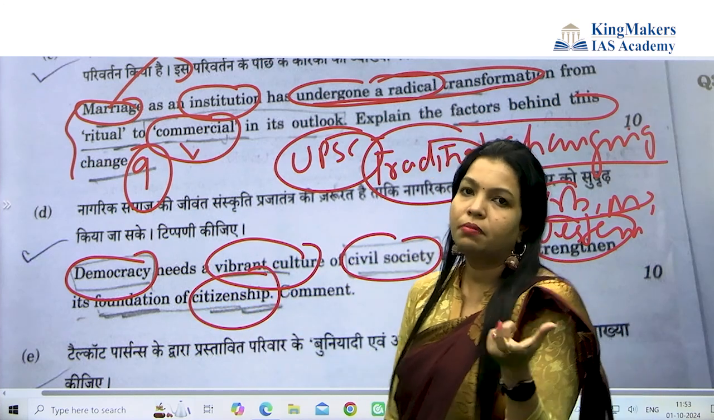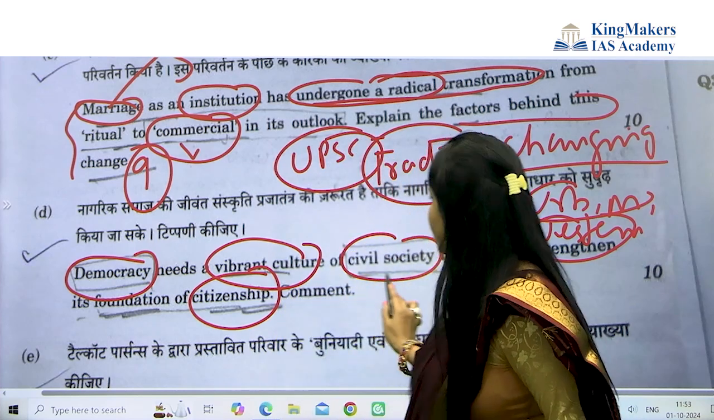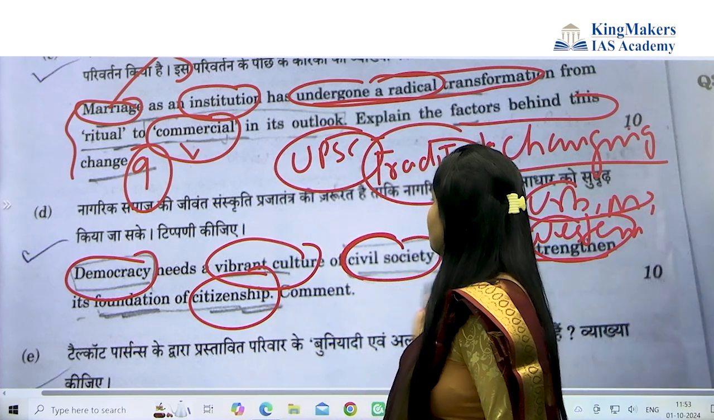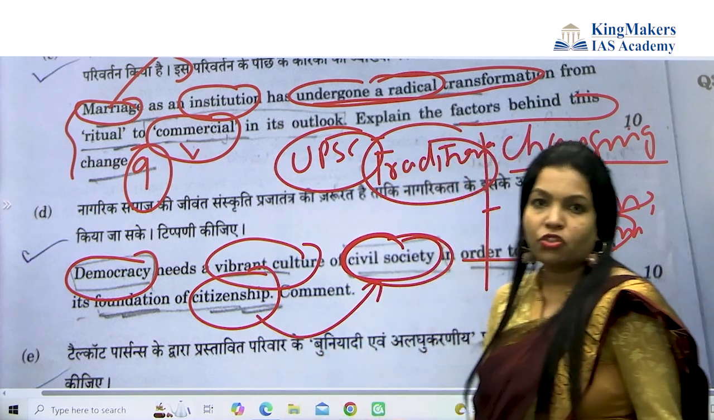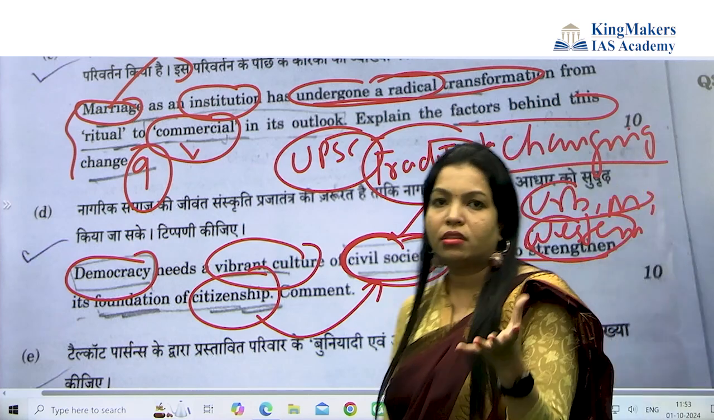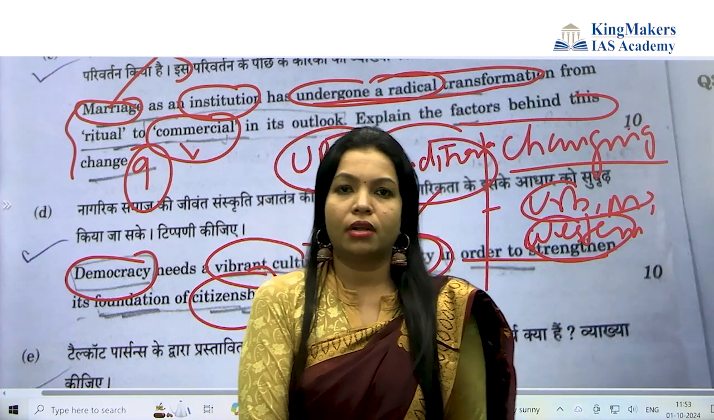Actually, in our syllabus, civil society and citizenship are both there. Now this question's demand is to strengthen the foundation of citizenship. We need civil society's help to strengthen citizenship. So the structure of your answer would be that you can give an introduction about what civil society is. Many thinkers have spoken about civil society.